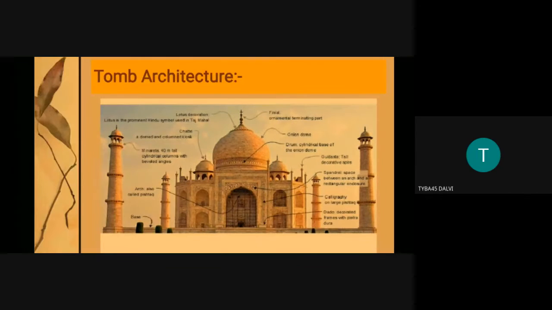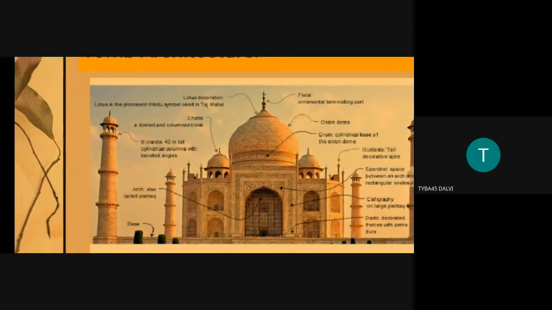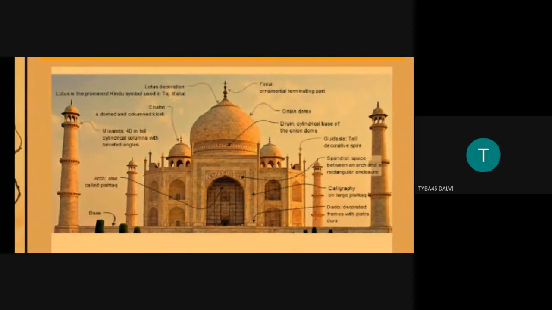So the basic difference between minarets and turrets: turrets are very small versions of towers. Minarets are vertical, splendid towers, with a spiral staircase, engraving and flutings, and a multi-story system. Like the stepwells and temples have different stories, first floor, second floor, third floor, similarly a minaret also has different stories. So you can see it has a one, two, three floor system. Again, around the Taj Mahal, you see the three floor system.